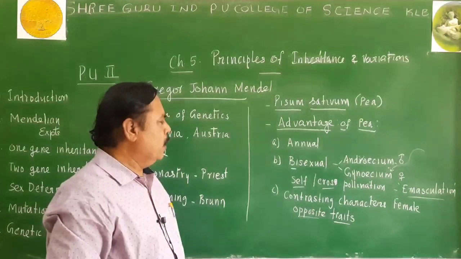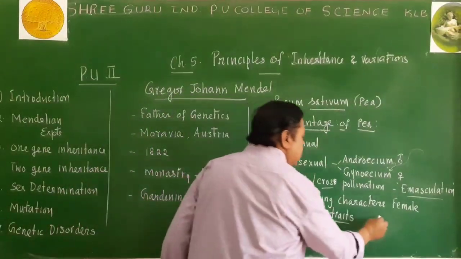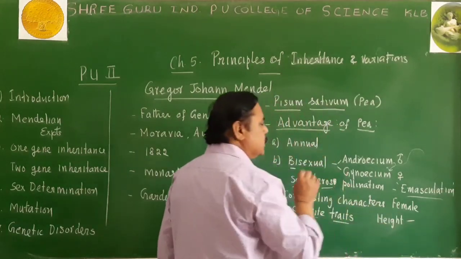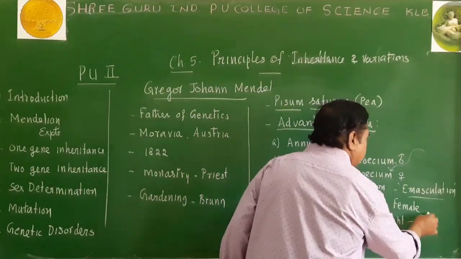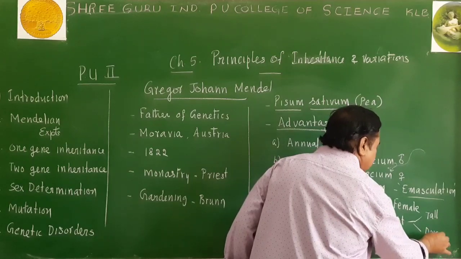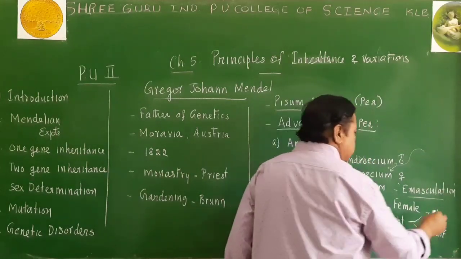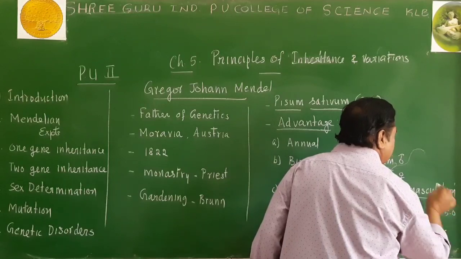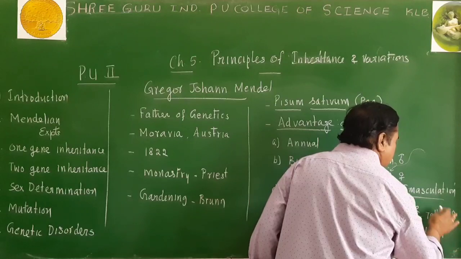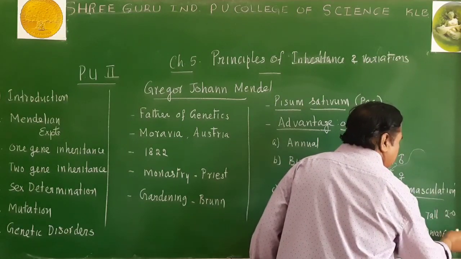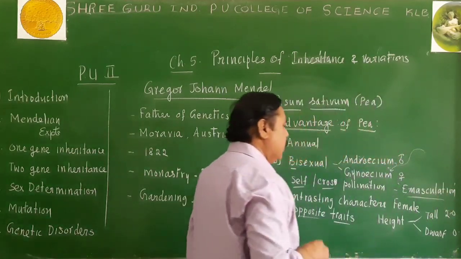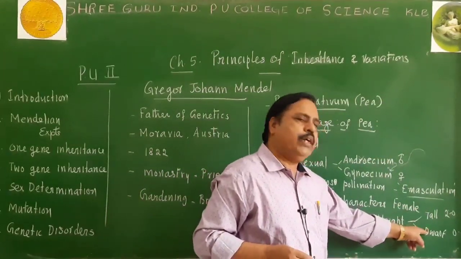For example, if you come across the height of the pea plant, you can observe in the garden that some pea plants are tall and others are dwarf. Tall pea plants may grow up to some 5 feet in length, and dwarf pea plants grow only about 0.5 feet. That means there are only 2 varieties.